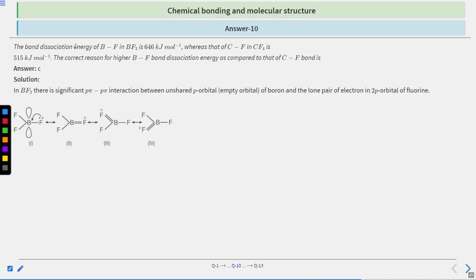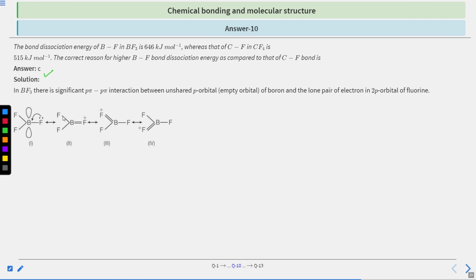Okay, so the correct answer will be option C. In the BF3 molecule, there is a significant p-pi interaction between the unshared p orbital, that is the empty orbital of boron, and the lone pair of electrons in the 2p orbital of fluorine. You can see here in the BF3 molecule, there is a lone pair going to the boron empty p orbital. It will become BF3 positive.